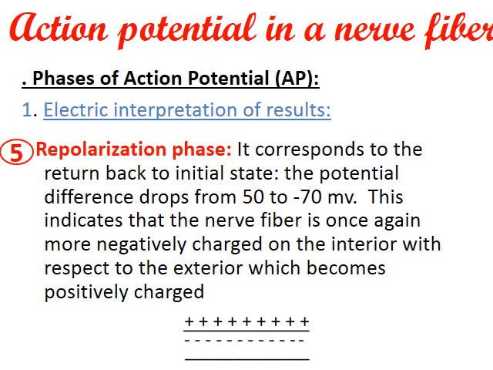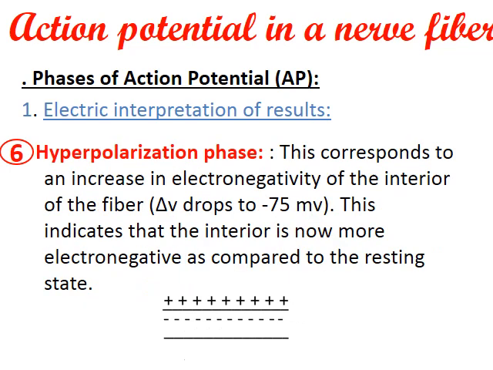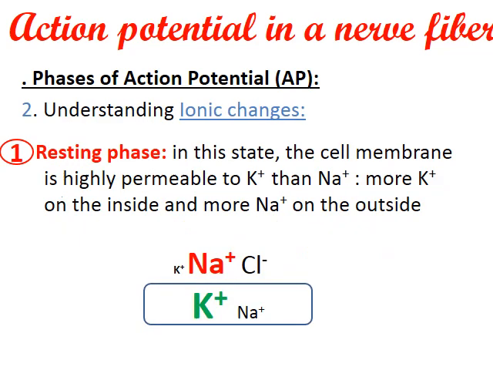Repolarization, when it comes back to negative, corresponds to the return to the initial state. The potential difference drops from +50 millivolt to reach -70. This indicates that the nerve fiber is once again more negative on the interior with respect to the exterior, which becomes more positively charged. Then hyperpolarization corresponds to the increase in the electronegativity of the interior of the nerve fiber, where delta V drops to about -70 millivolt or lower. This indicates that the interior is now more negative compared to the resting state.